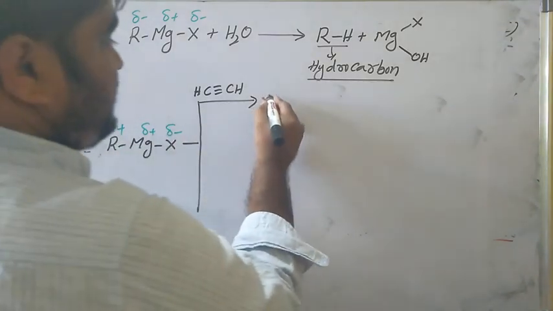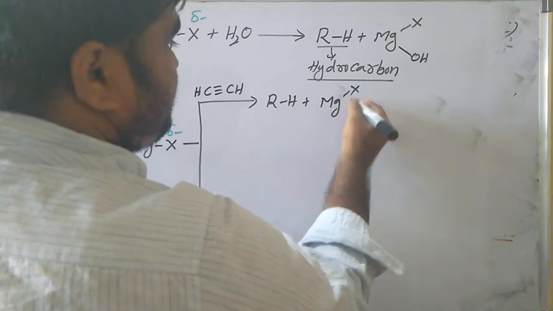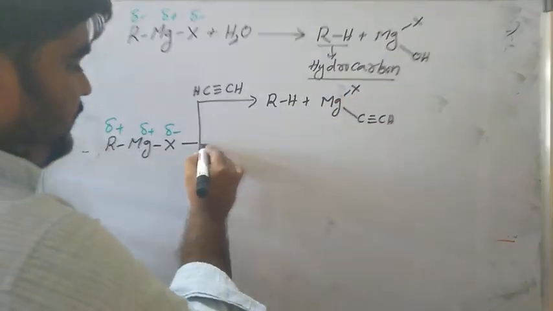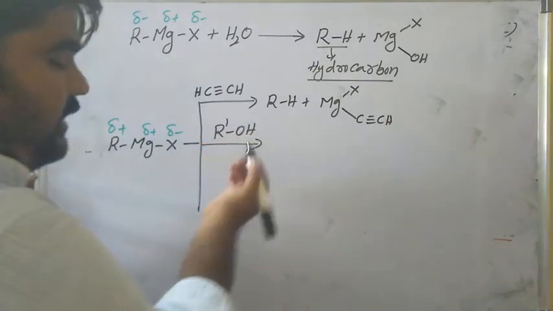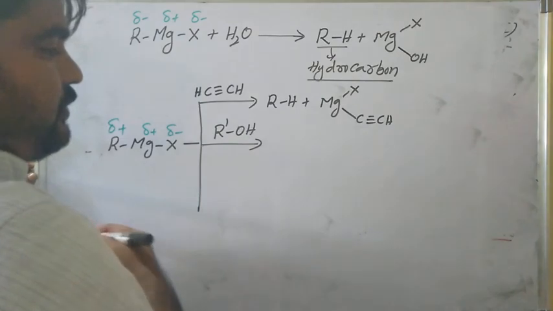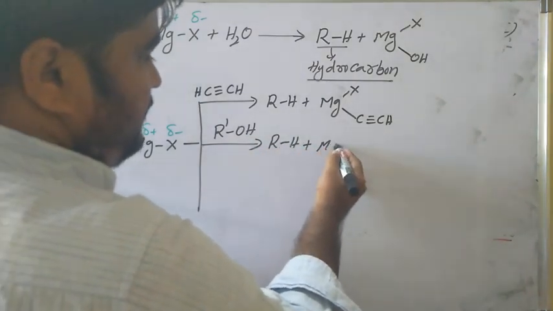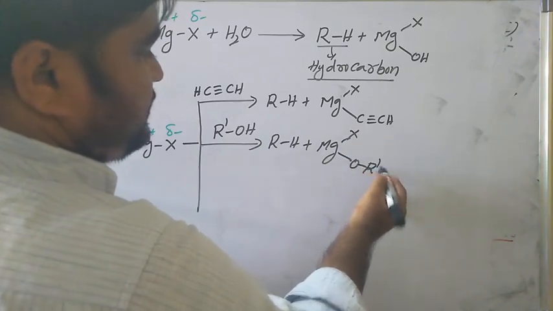So coming to RH plus MgX C triple bond CH, any acidic one proton. And coming to the alcohol, R dash OH, you can take the alcohols. So alcohols also release the proton, H plus ion is released. So RH plus MgX OR dash, like this.